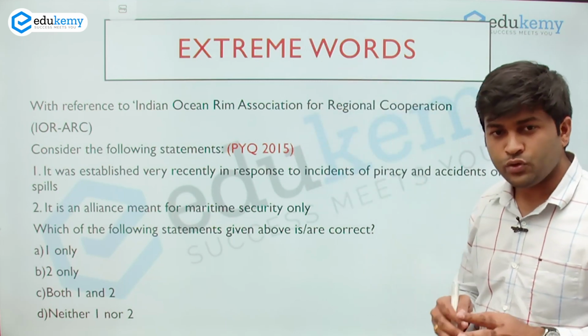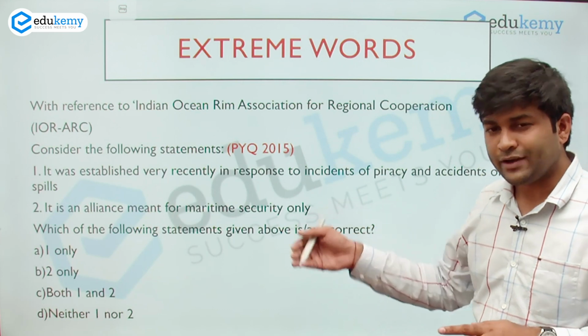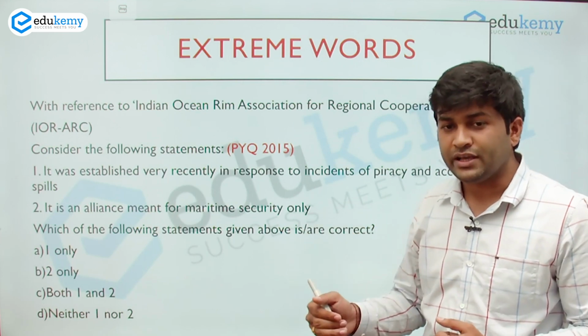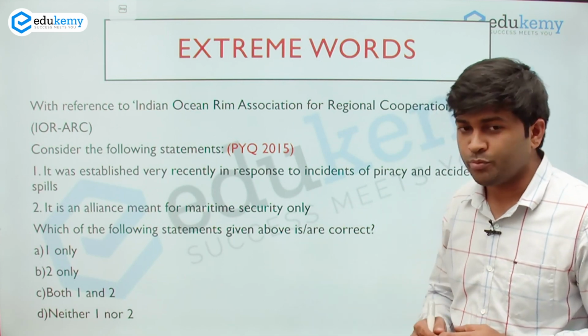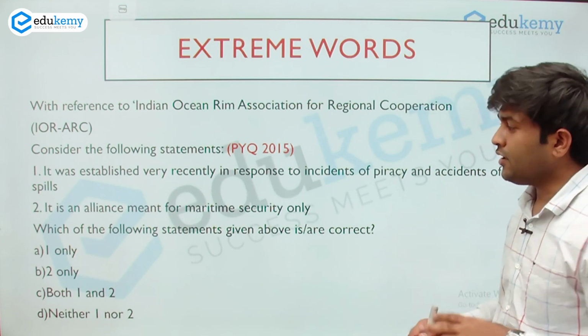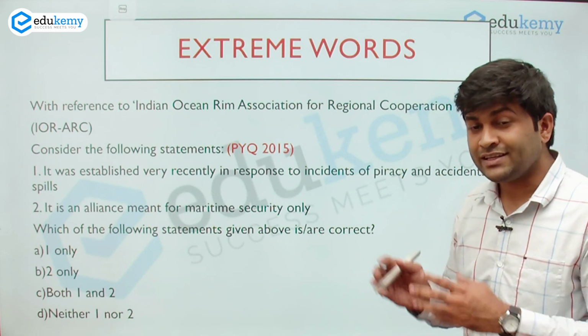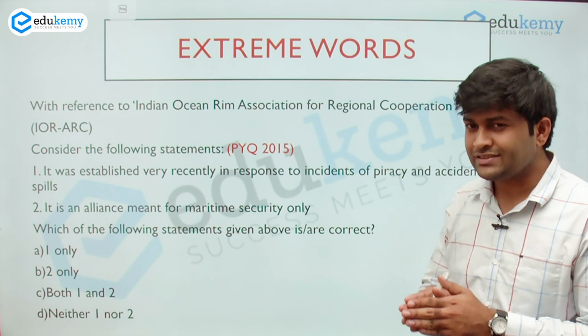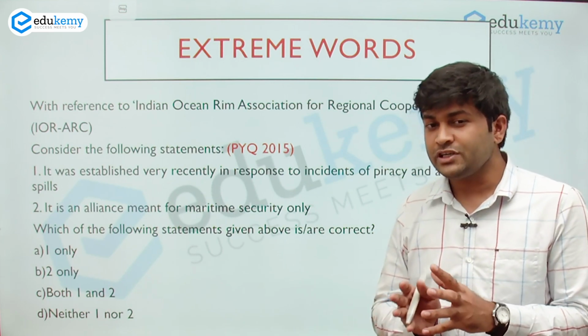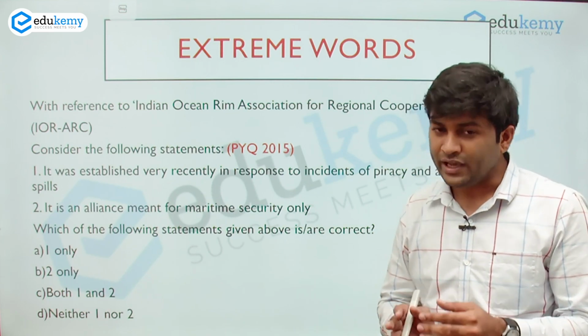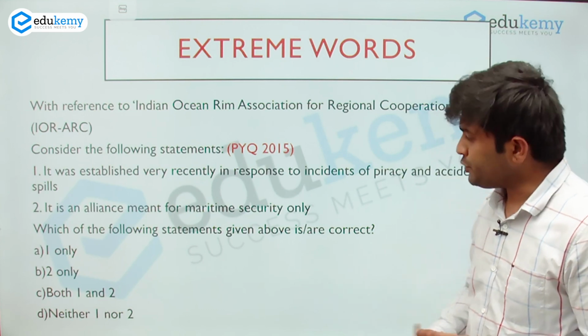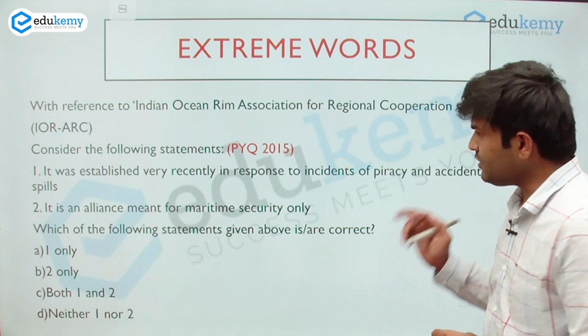By logic also you can conclude that it cannot be only for maritime security. It has a broader scope. So by our hack, that is extreme words, if you notice extreme words in your statements, you can eliminate those two options. The answer would be neither one nor two.